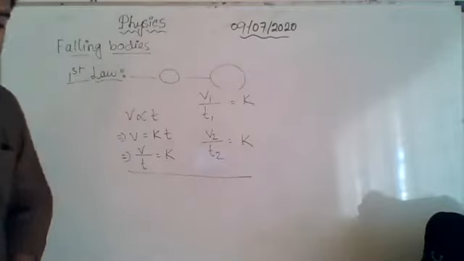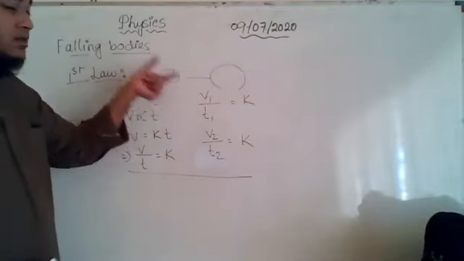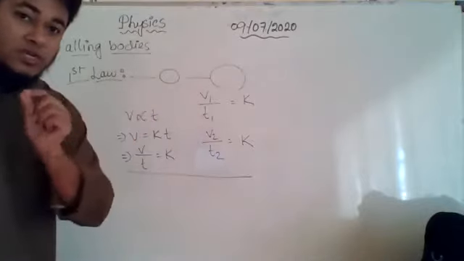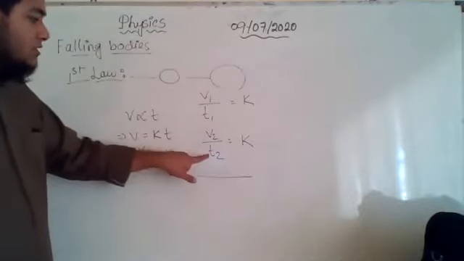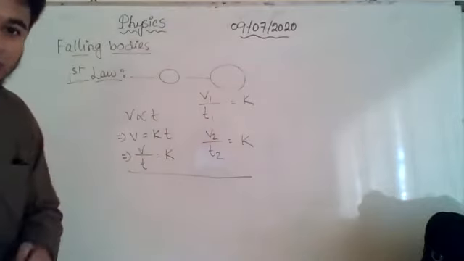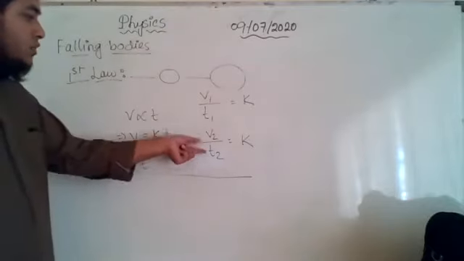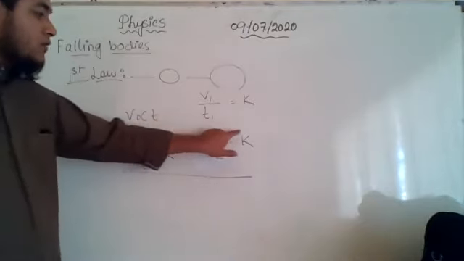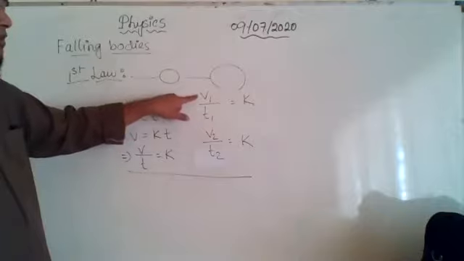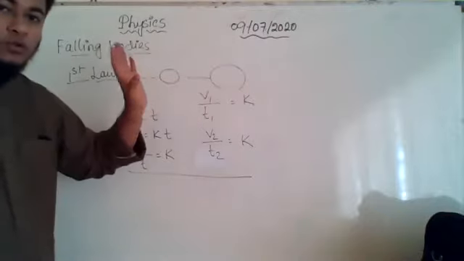Something that doesn't change. That means doesn't matter whatever value of time and velocity you take here, but it has to be corresponding, right? You cannot take the time t2 but velocity v1. Okay, corresponding time and velocity has to be there. So for t2, with velocity v2, the ratio of them will be a constant, and here also the time t1, velocity v1, their ratio will also be a constant.